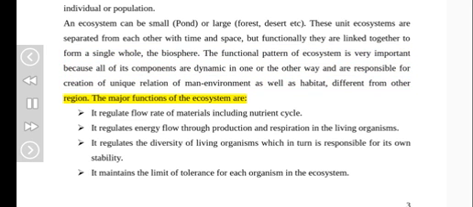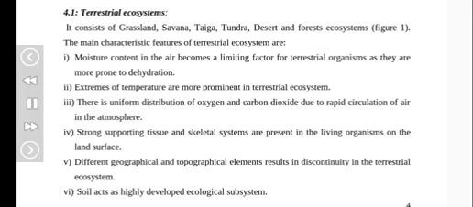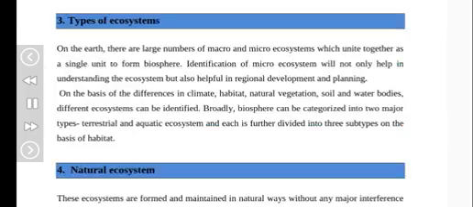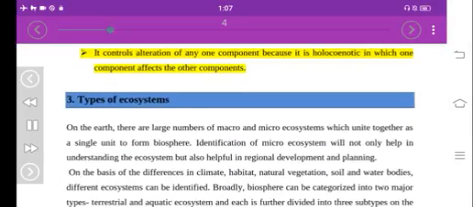The major functions of the ecosystem are: it regulates the flow rate of materials including nutrient cycle. It regulates energy flow through production and respiration in the living organisms. It regulates the diversity of living organisms, which in turn is responsible for its own stability. It maintains the limit of tolerance for each organism in the ecosystem. It controls alteration of any one component because it is holocenotic, in which one component affects the other components.